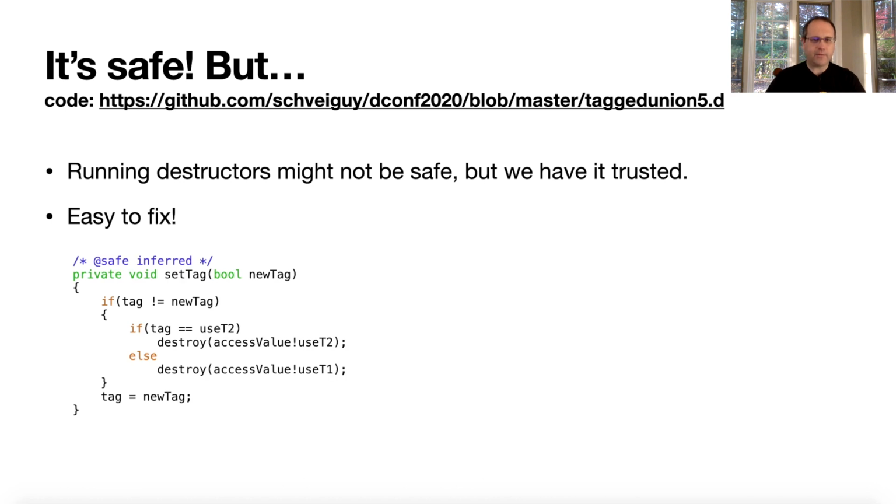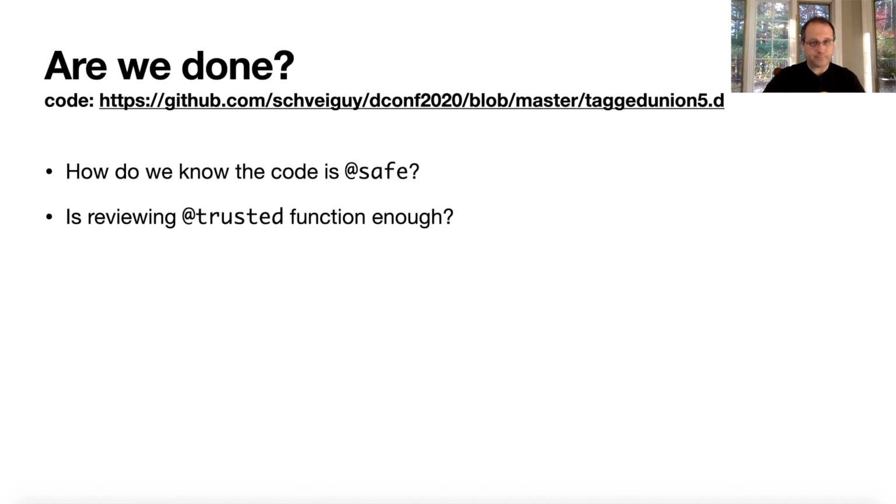In tagged union 5, I basically removed the trusted tag from set tag, and instead of destroying the values directly, I used access value to pull the reference out and destroy those values, right? Now, are we done? How do we know that the code is safe? How do we know that everything in this doesn't need to be reviewed? All we have to do is review the trusted functions, or actually trusted function. We only have one trusted function now, right?